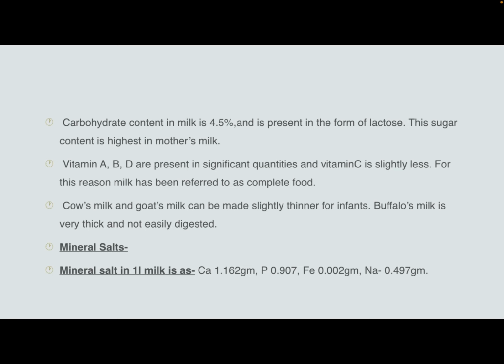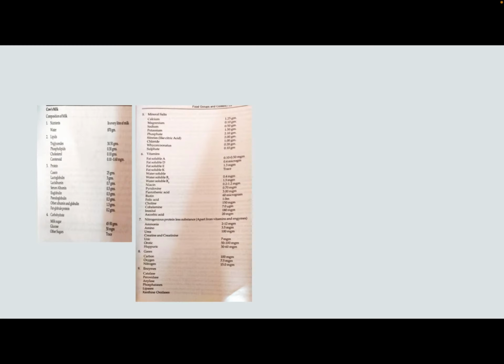Cow's milk and goat milk can be made slightly thinner for infants. Buffalo milk is very thick and not easily digested. Now the mineral salts. The mineral salts in 1 liter of milk are as follows: calcium 1.162, phosphorus, iron, and sodium. This is the table which includes the composition of milk and the amount present in the milk.